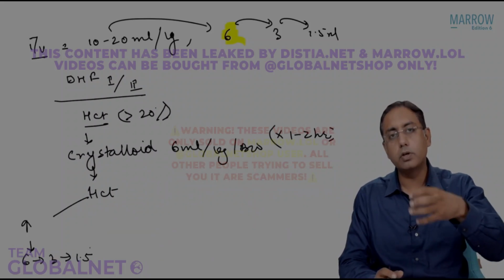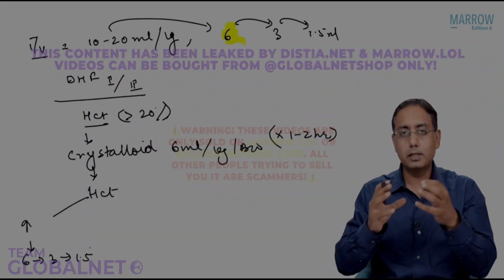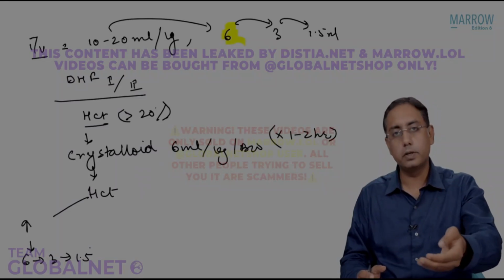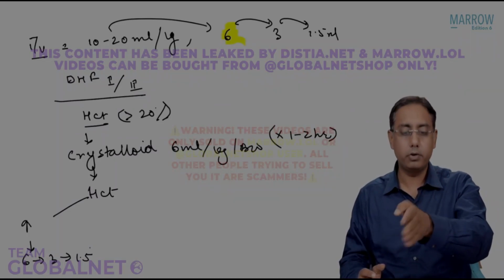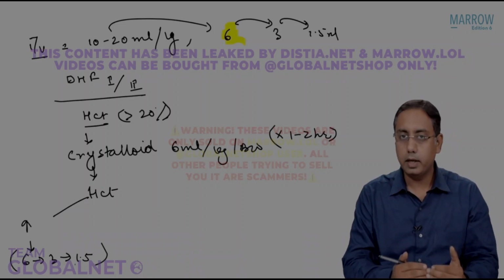Are you getting it? That's the concept I'm trying to tell you. These are not direct algorithms, but this is the concept for doing IV fluid resuscitation in a patient who presents with dengue hemorrhagic fever, grade 1 or grade 2. So you just step down on the IV crystalloids.